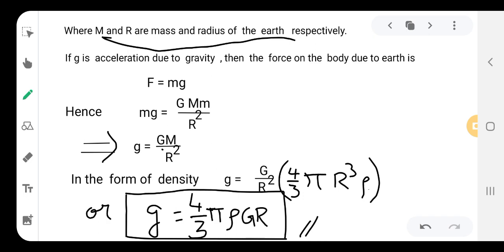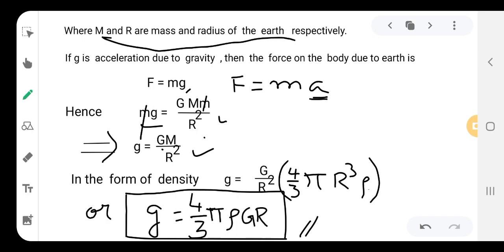Now if g is the acceleration due to gravity, then the force due to earth, from the equation F is equal to m into a, we can take a as g. Now F is equal to m into g. Equate the force from the gravitational equation and the mass into acceleration due to gravity: m g is equal to G capital M small m by R square. So small m and small m get cancelled here. What we get is g is equal to G M by R square. So this is the acceleration due to gravity.